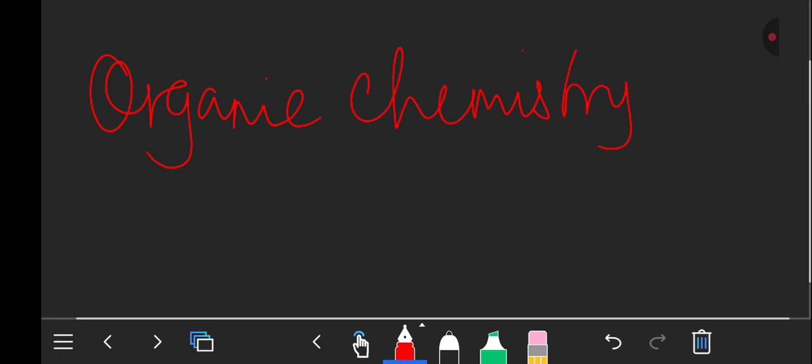When you're looking at organic chemistry, it is one of the most important branches in chemistry because it has given birth to many things that are useful in our day-to-day lives.